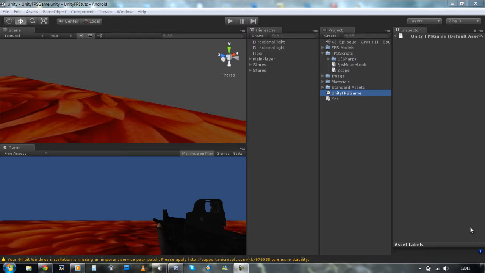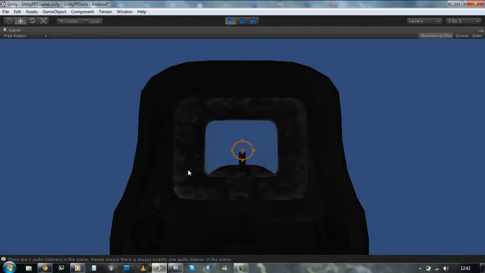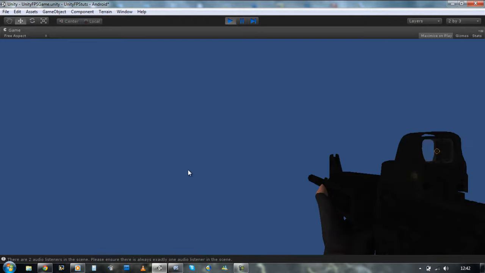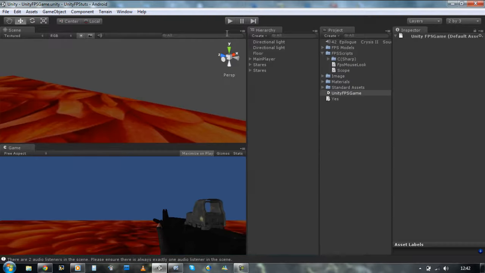I believe last time we left off we just created a scope for our gun, and if I run the game, I believe it was something like this. Yeah, we just had a camera in front of the scope, and every time we press and hold our right mouse button it would zoom in, and if we release it, it would zoom back out. But the thing was, I don't like the way it's done because of this reason. You can keep doing this. I'm just gonna sort it out today.